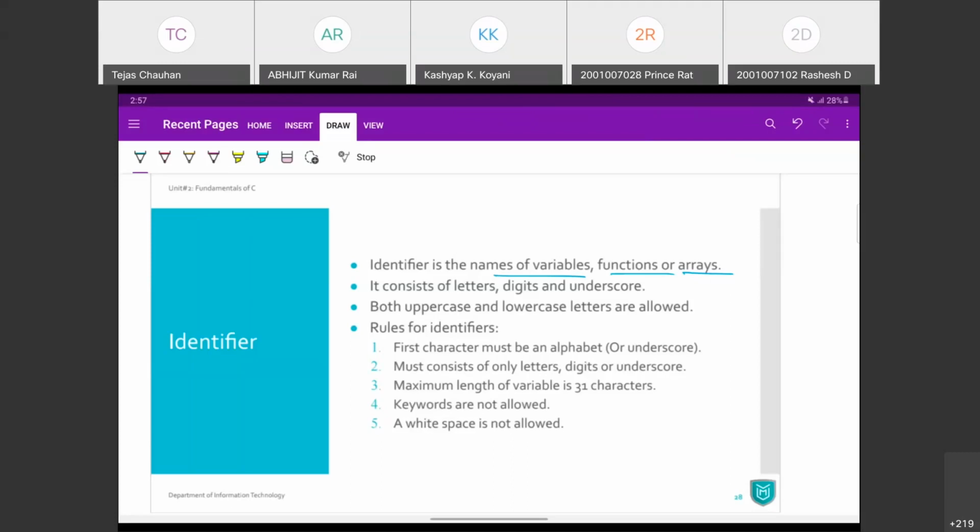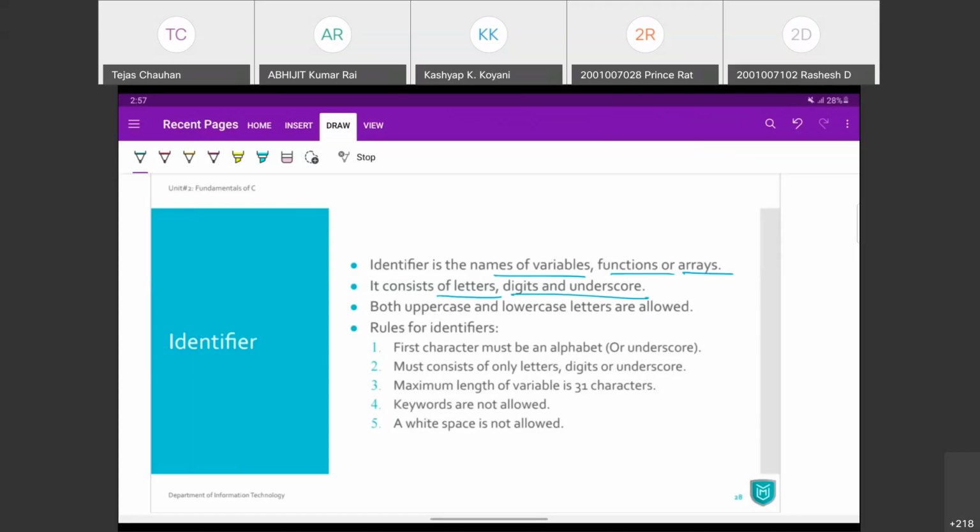You have a physical body, but to refer that physical body, you have a name. So just like that way, we have some numbers, but to refer those numbers, we need to have a name. We need to have a label. And that label is nothing but the identifier. So identifier consists of letters, digits, and underscore. Look, when you write any identifier, you can use either letters or digits 0 to 9 or underscore only. No other special character is allowed.